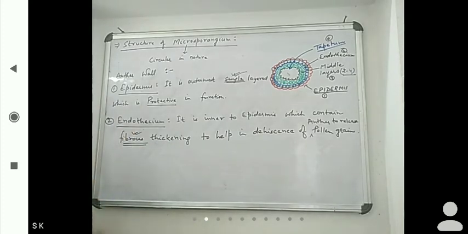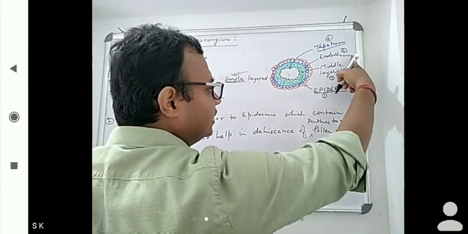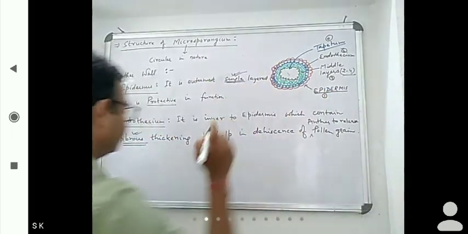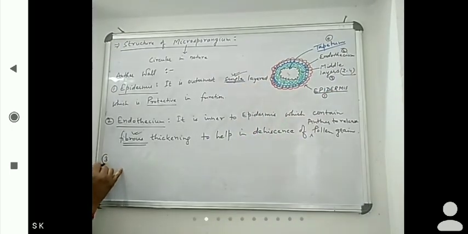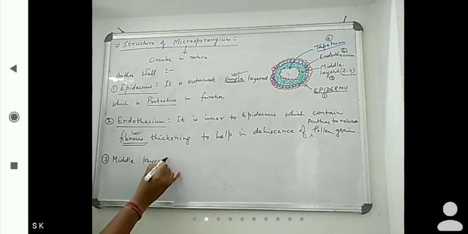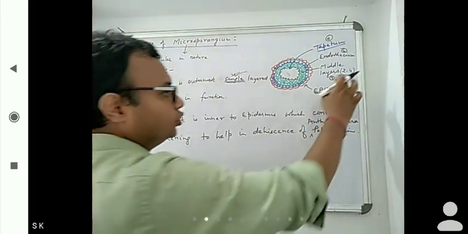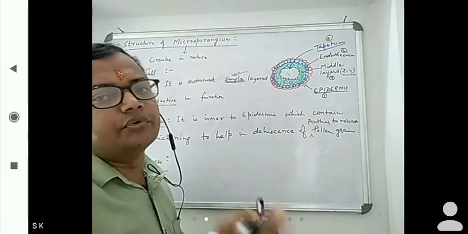Now first we discussed epidermis, then endothecium. Next is middle layers, the third one. Already we discussed how many layers they contain: 2 to 4, sometimes 1 to 3.